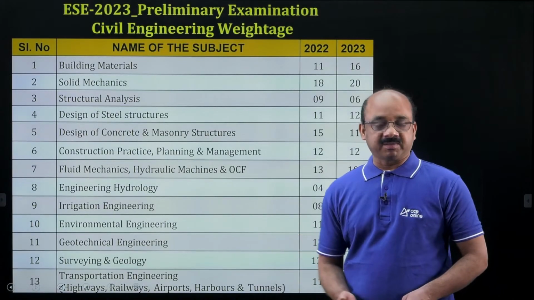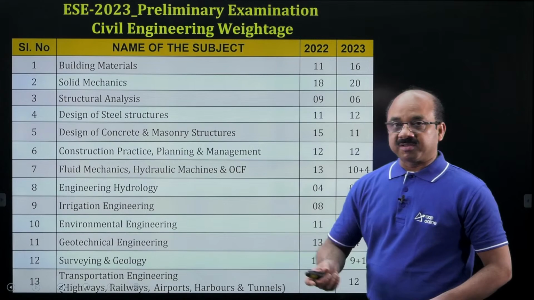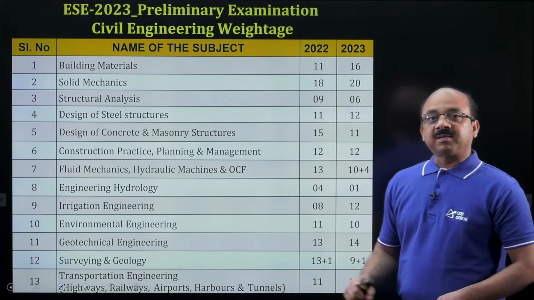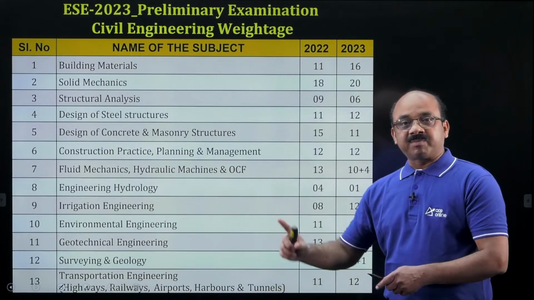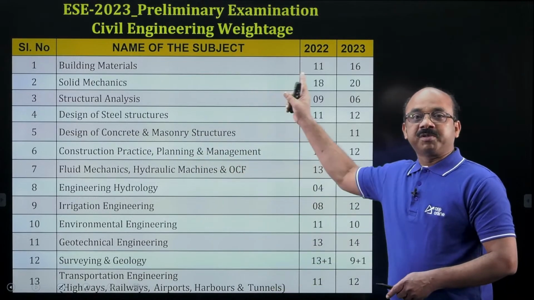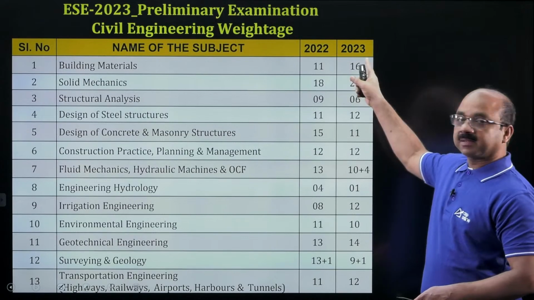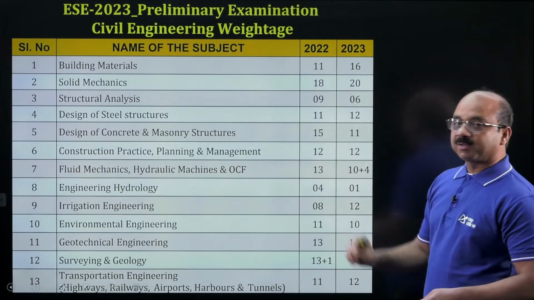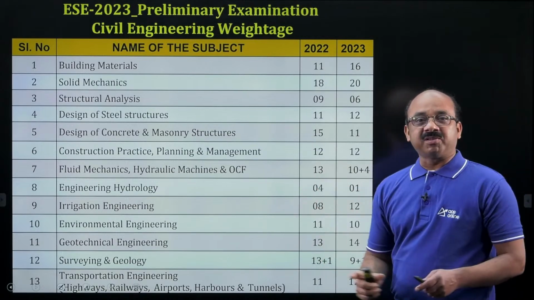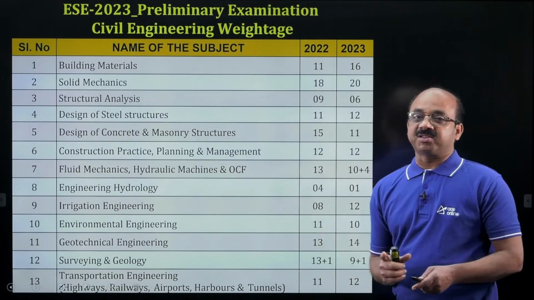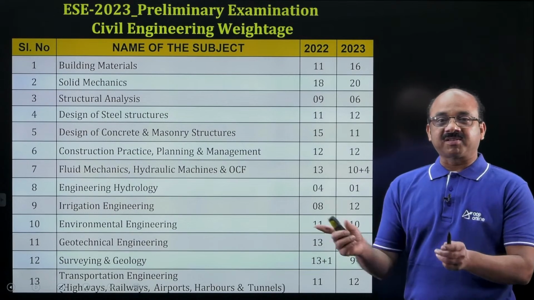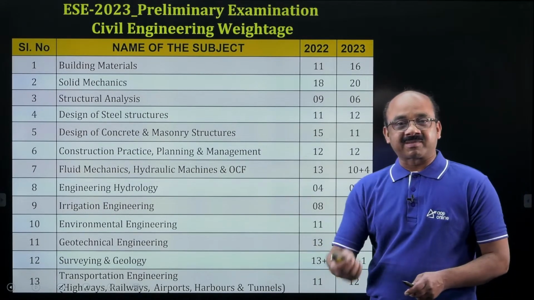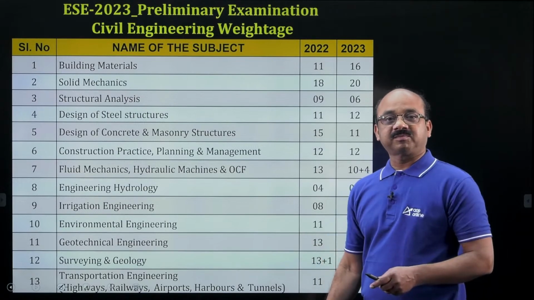Before I go to the geotechnical subject, let me discuss briefly the weightage given in the civil engineering branch. As you see here, we have given the weightage given for each subject last year, that is 2022, as well as this year, the exam which was held today. You can see here, except one or two, there is not much deviation as far as the weightage is concerned. More or less the same weightage is given in almost all the subjects, except one or two where there is a small deviation.